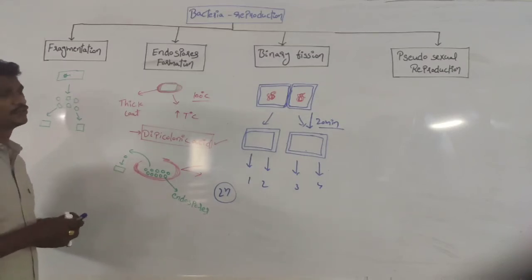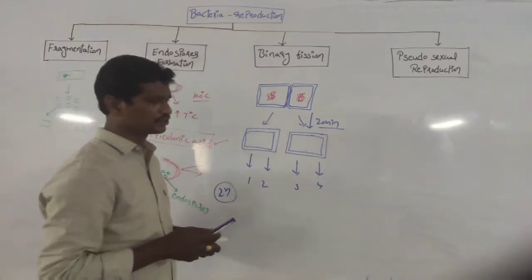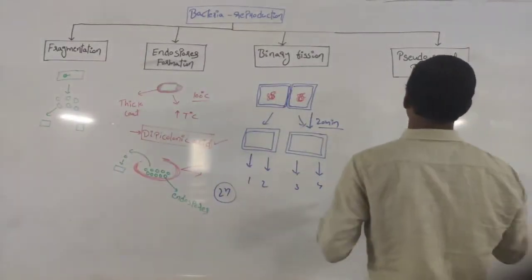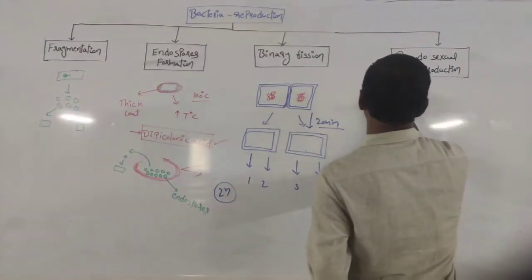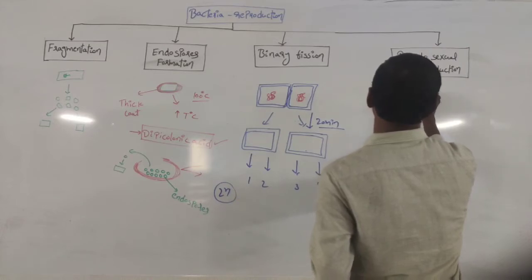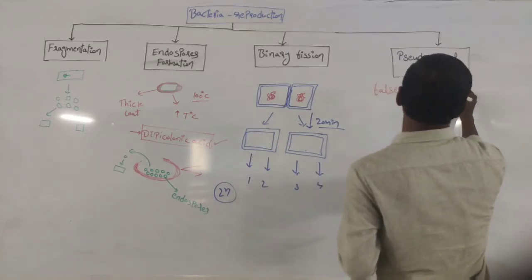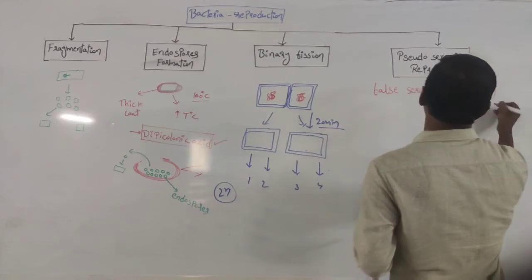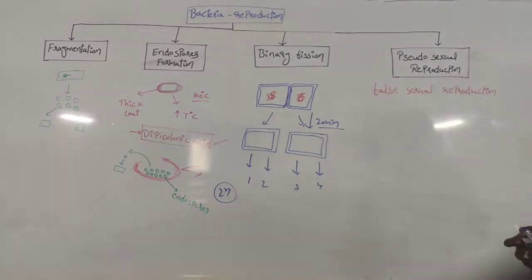And next is the pseudosexual reproduction process. Pseudosexual means false sexual reproduction. Why is this false sexual reproduction? This is not true sexual reproduction.